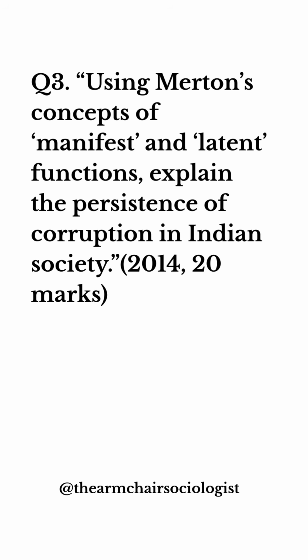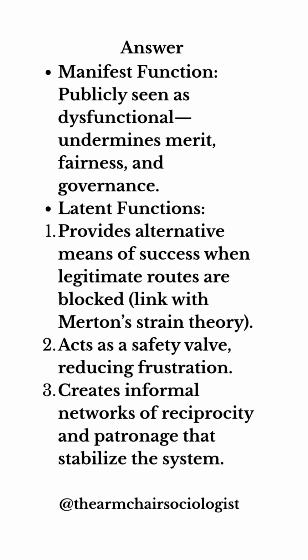Using Merton's concepts of manifest and latent functions, explain the persistence of corruption in Indian society. UPSC 2014, 20 marks question. Manifestly, corruption is dysfunctional. It undermines fairness and governance. But what are the latent functions? It provides alternative means of success when legitimate routes are blocked, linking with Merton's strain theory. It acts as a safety valve reducing frustration, and creates informal networks of reciprocity and patronage that stabilize the system.